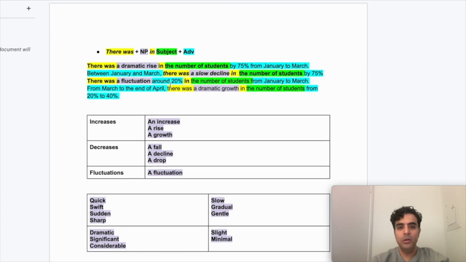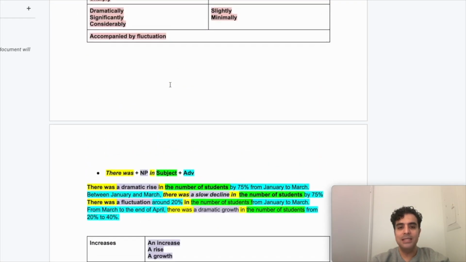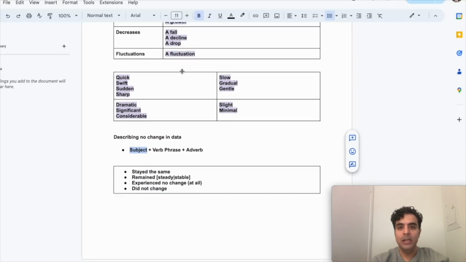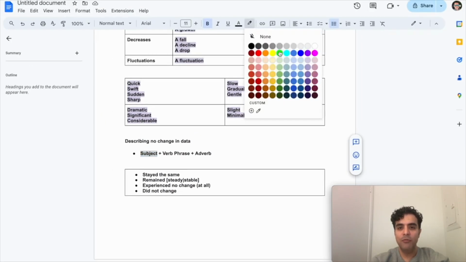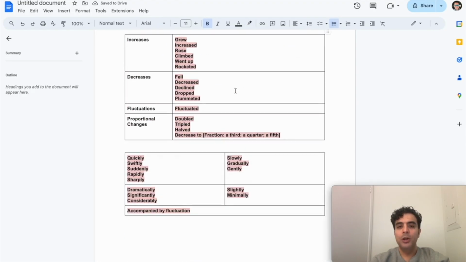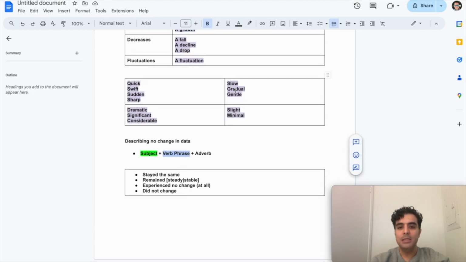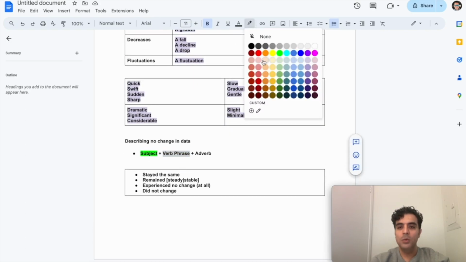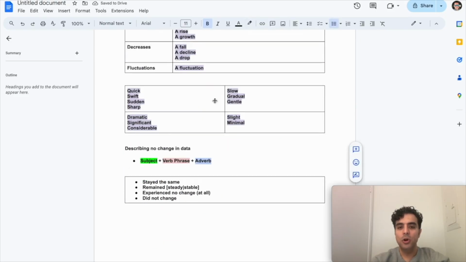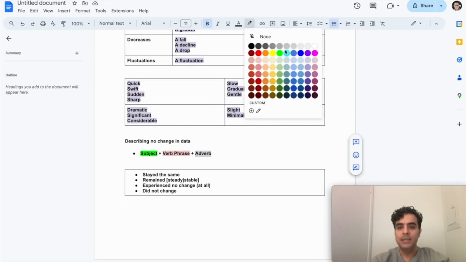So if we want to color code this and then come up with an example, the subject was color coded in green, so it's the same structure as before. The verb phrase, we're going to use the same color as above, so we'll use red one more time. And the adverb was consistently shown in blue, so we're going to do the same.